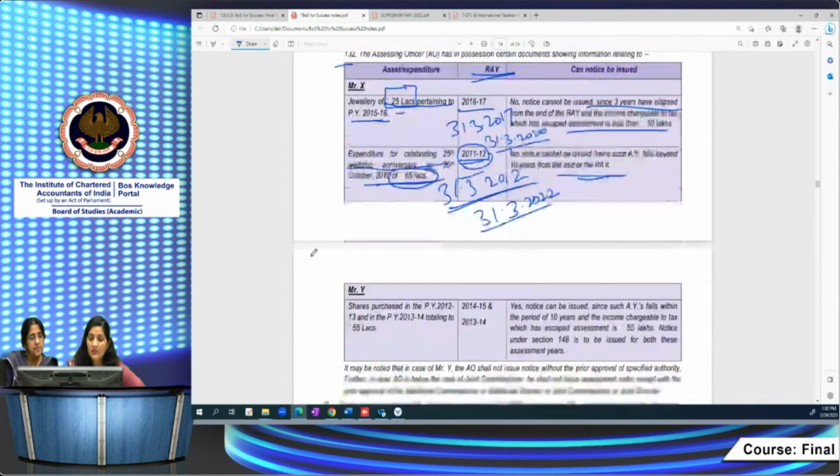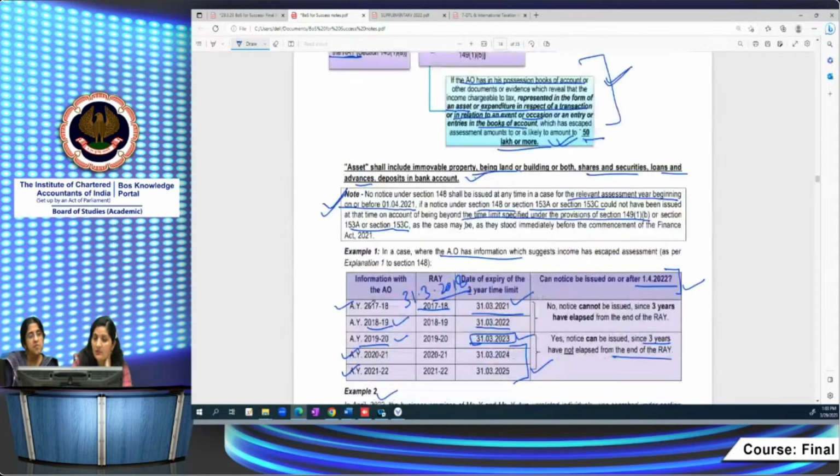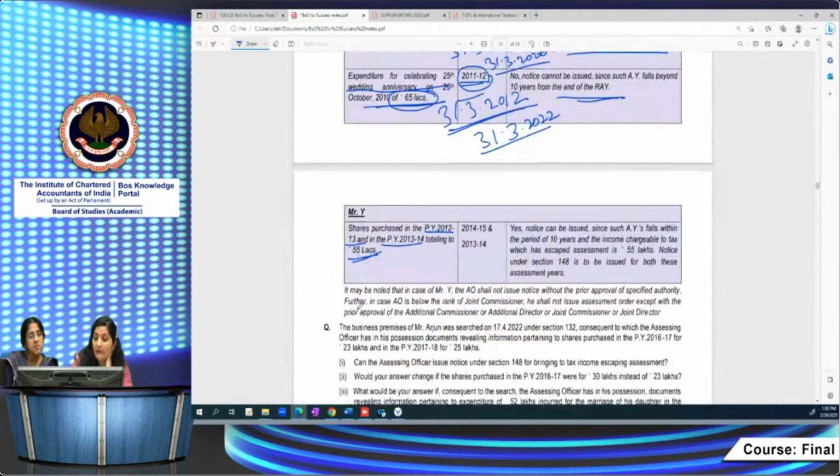In case of Mr. Y, he has gathered that he purchased some shares in the previous year 12-13 and previous year 13-14, totaling to 55 lakh. There is a provision which has been inserted this year only. This year they have inserted a provision that where investments are made and are spread over 2 years, then the aggregate of that investment has to be seen for checking the threshold limit of 50 lakh or more.